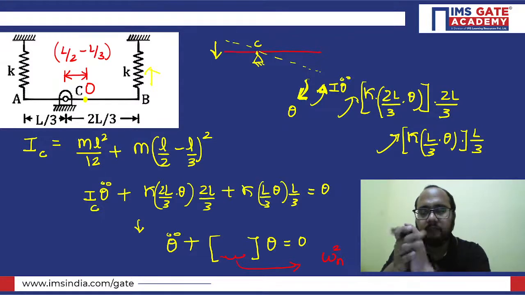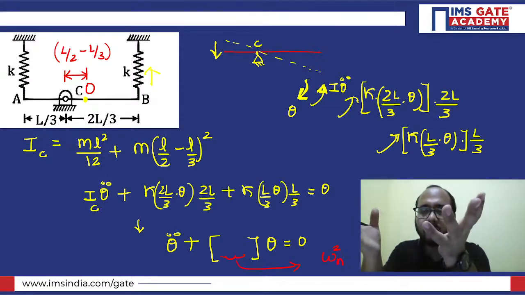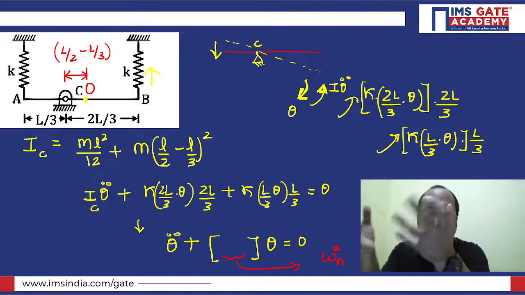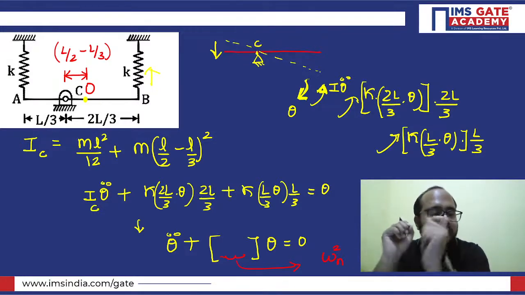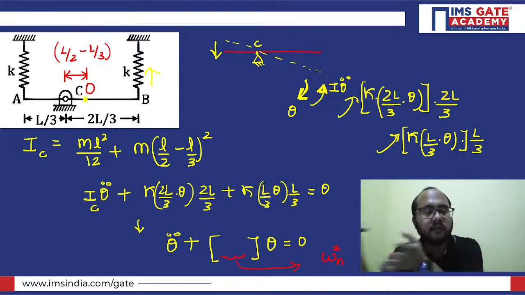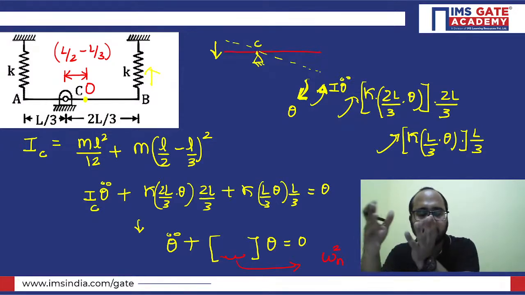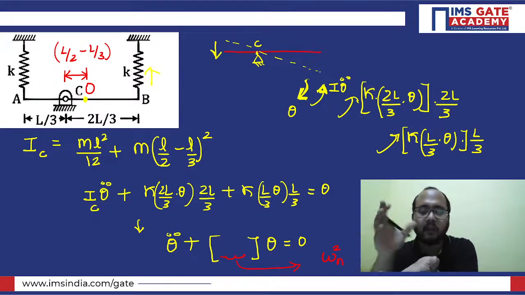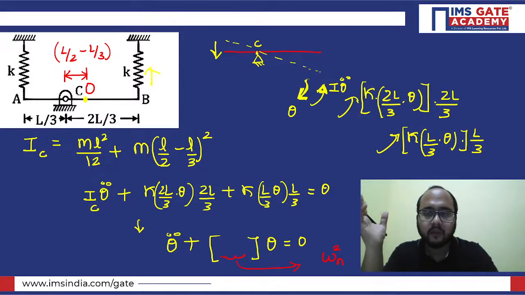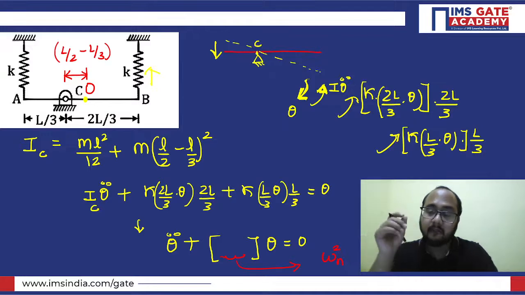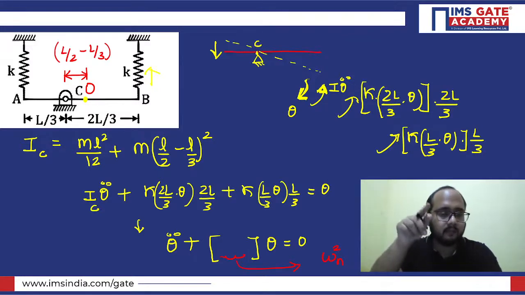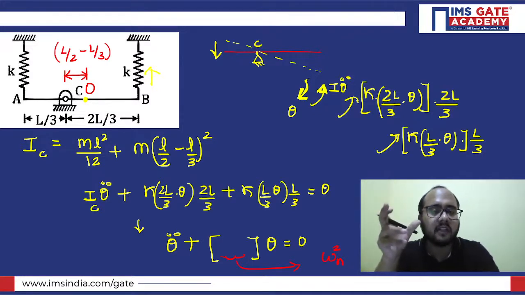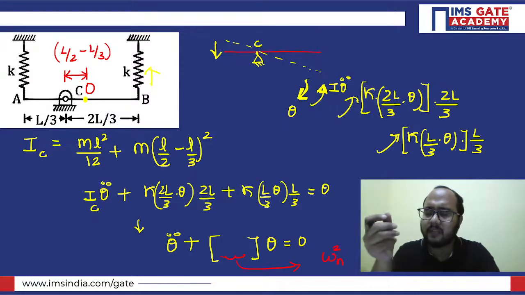Everyone knows Newton's second law, but most of the students will make some basic silly mistakes while putting the values in this equation. Everyone knows the summation of the torque, we have to add whatever torques will be there, including inertia torque, and equate it to 0. That is what we have to do. But while using this particular method, they generally make mistakes.